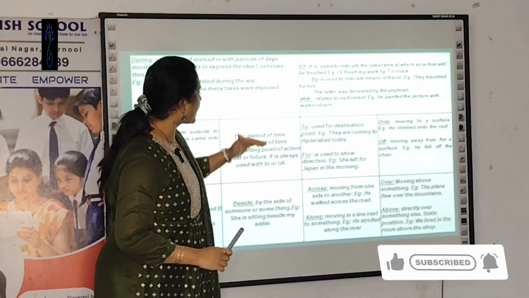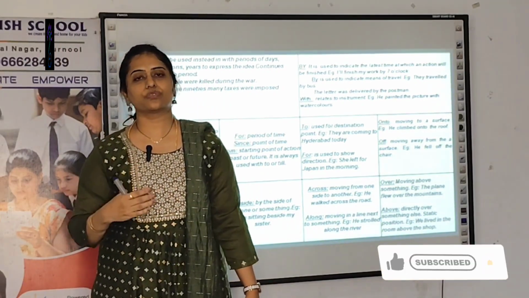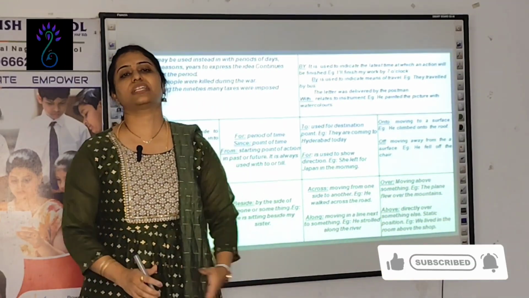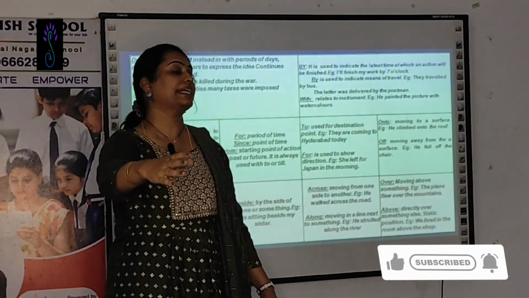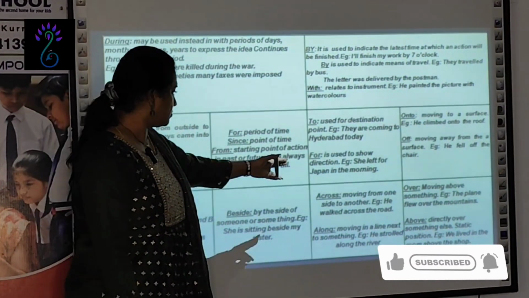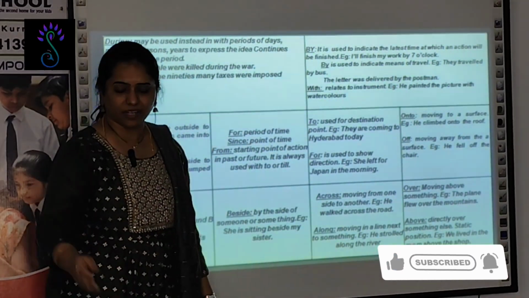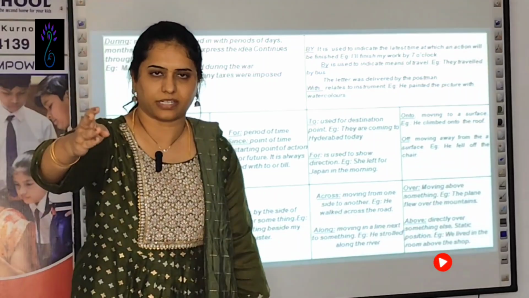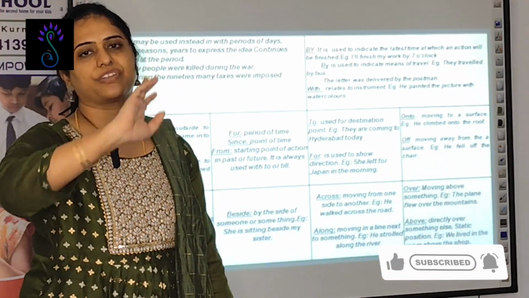Next, to individually comes when you are using it for location, to some destination, like I travel to some place. Also, for is used to show the direction. She left for Hyderabad. She left for Vijayawada.